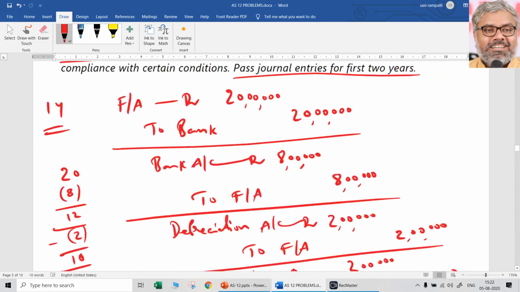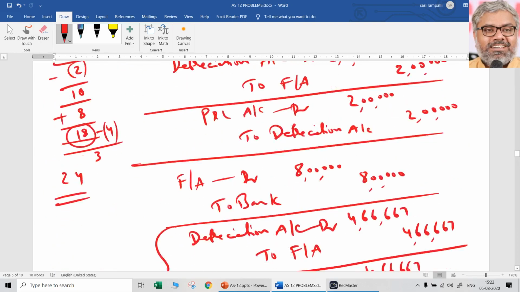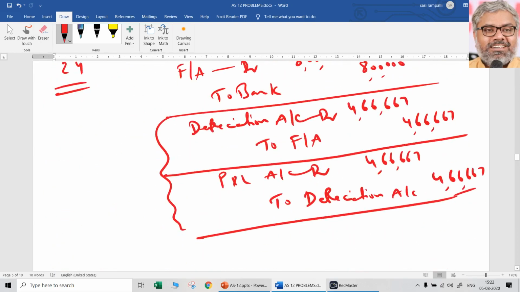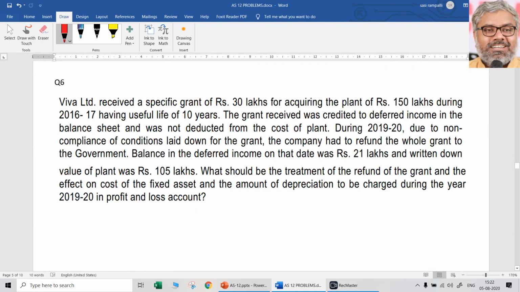That is about accounting treatment for government grants and refund of government grants also. Very much possible to be asked as a question. Journal entries have to be clearly written, calculations have to be shown in the working note, and you have to write some text also referring to accounting standard 12, and narrations are must. Keep those things in mind while answering those questions in the examination.